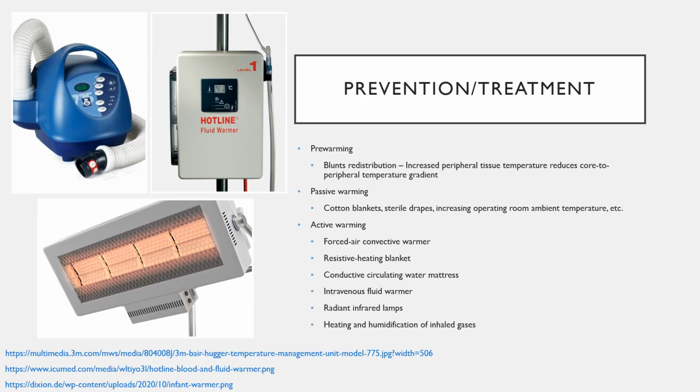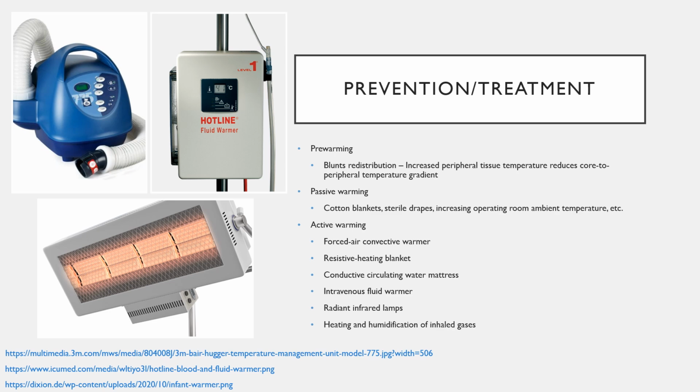So, preventing and treating hypothermia, we have pre-warming techniques, passive warming, and active warming. Pre-warming is basically just warming the patient in the preoperative area before they even undergo anesthesia. This can decrease that core to peripheral temperature gradient and blunt the redistribution that we talked about that occurs over the first hour or two. There are passive warming techniques such as applying warm blankets, sterile drapes, and increasing the ambient temperature of the operating room. And then we have active warming techniques.